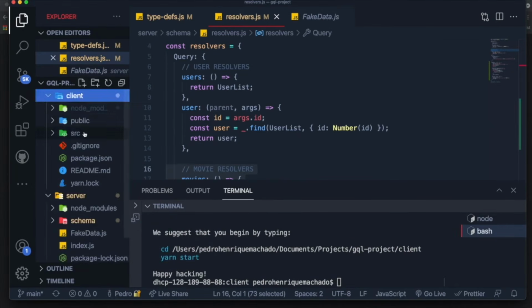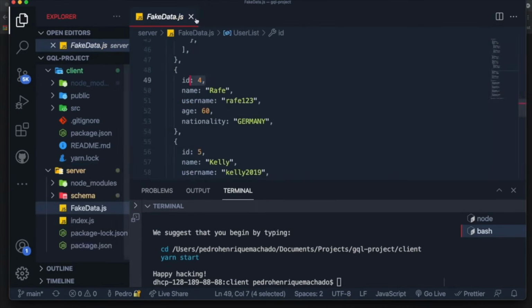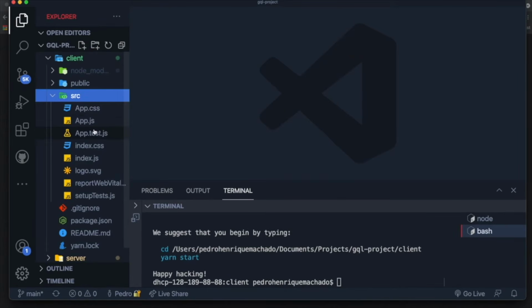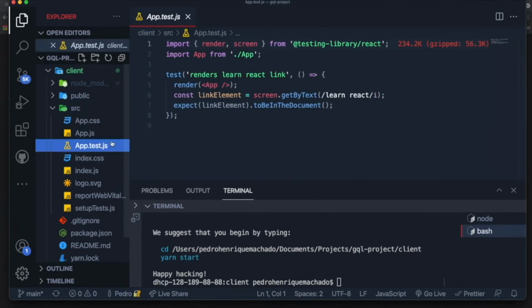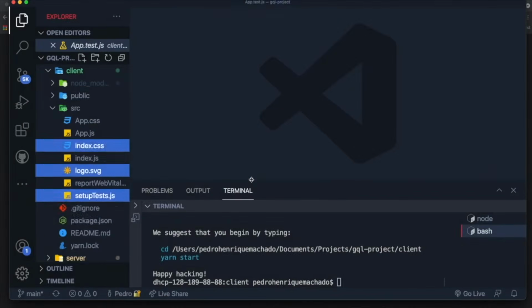We have this simple React application over here. I'm just going to close the backend stuff because we're going to focus on the front end. And what I like to do whenever I start a React project, as many of you guys might know, is delete the test file, the index.css file, the logo, and the test file, because we're not going to use any of them. So I'm just going to delete all of them like this.